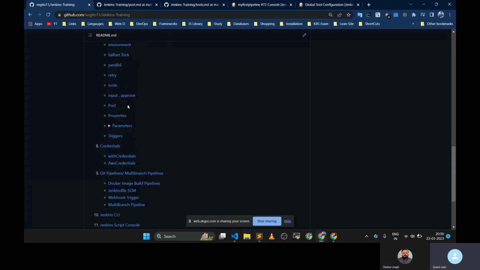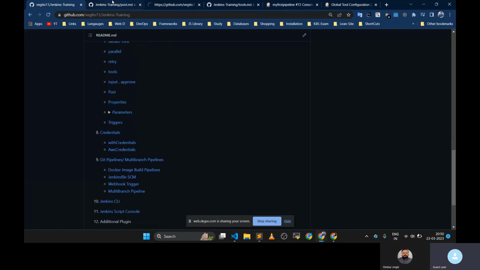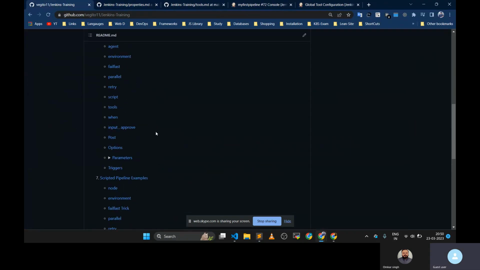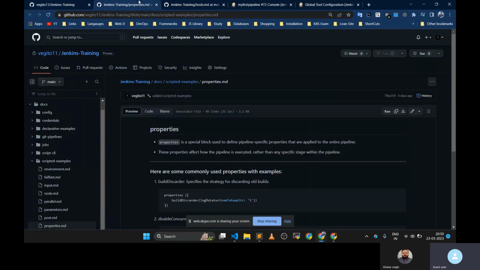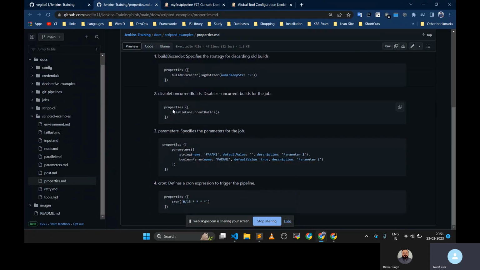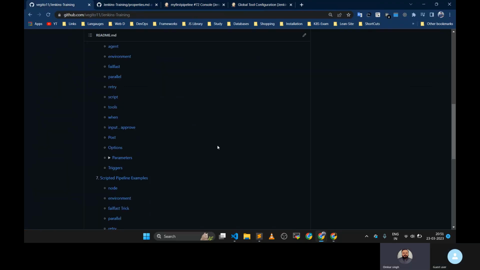Now we have gone through the post. Now go to the properties. In the declarative pipeline we had options, but here we have properties, like build discarder and disable concurrent builds. If you want to give pipeline properties, or run this job as a cron, you can mention it here. Got it now? Got it.